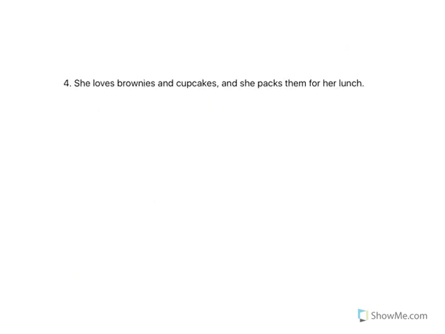So our next sentence says, she loves brownies and cupcakes, and she packs them for her lunch. So again, we're going to start by picking out the clauses. There's one clause, and there's another clause. So she loves brownies and cupcakes. We can tell that this is an independent clause. It can stand alone. And she packs them for her lunch.